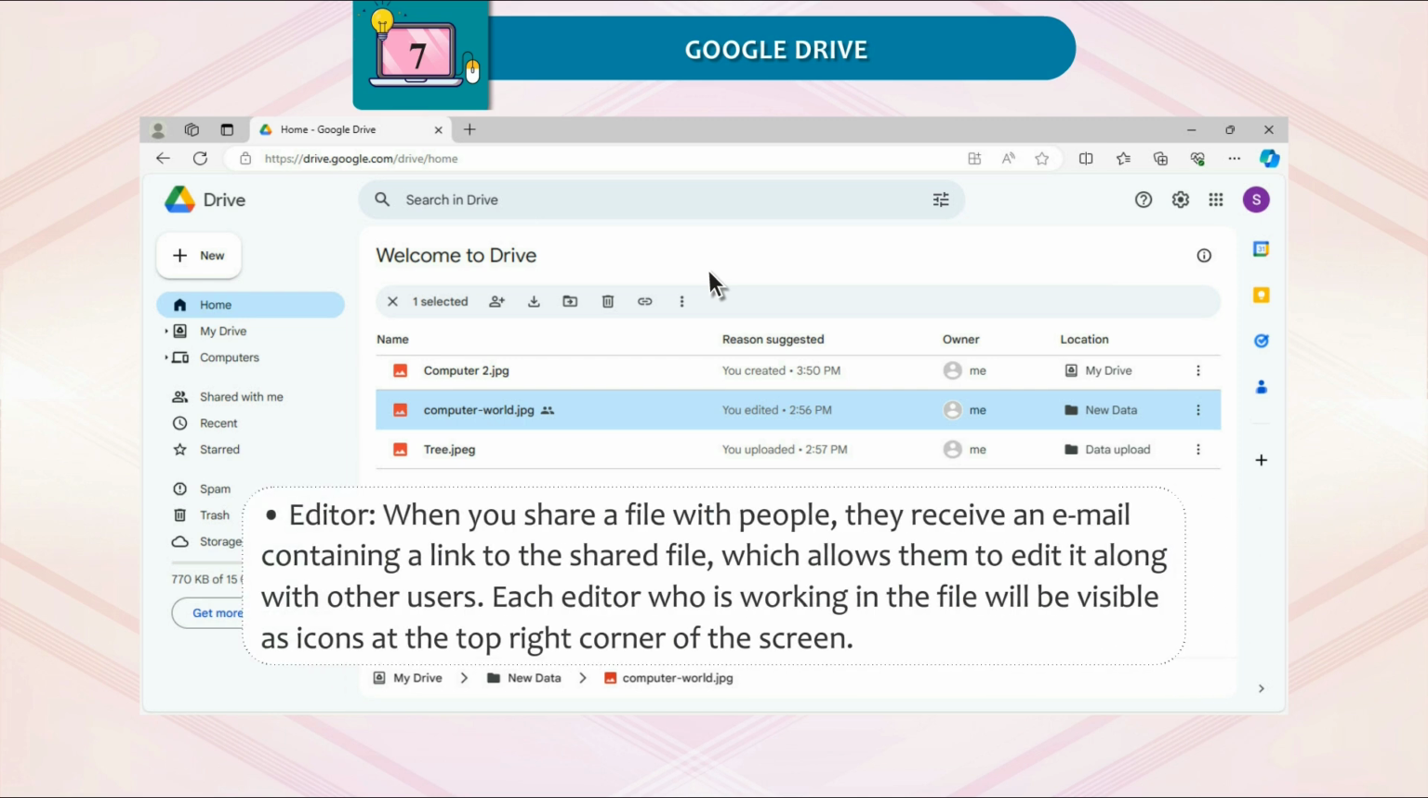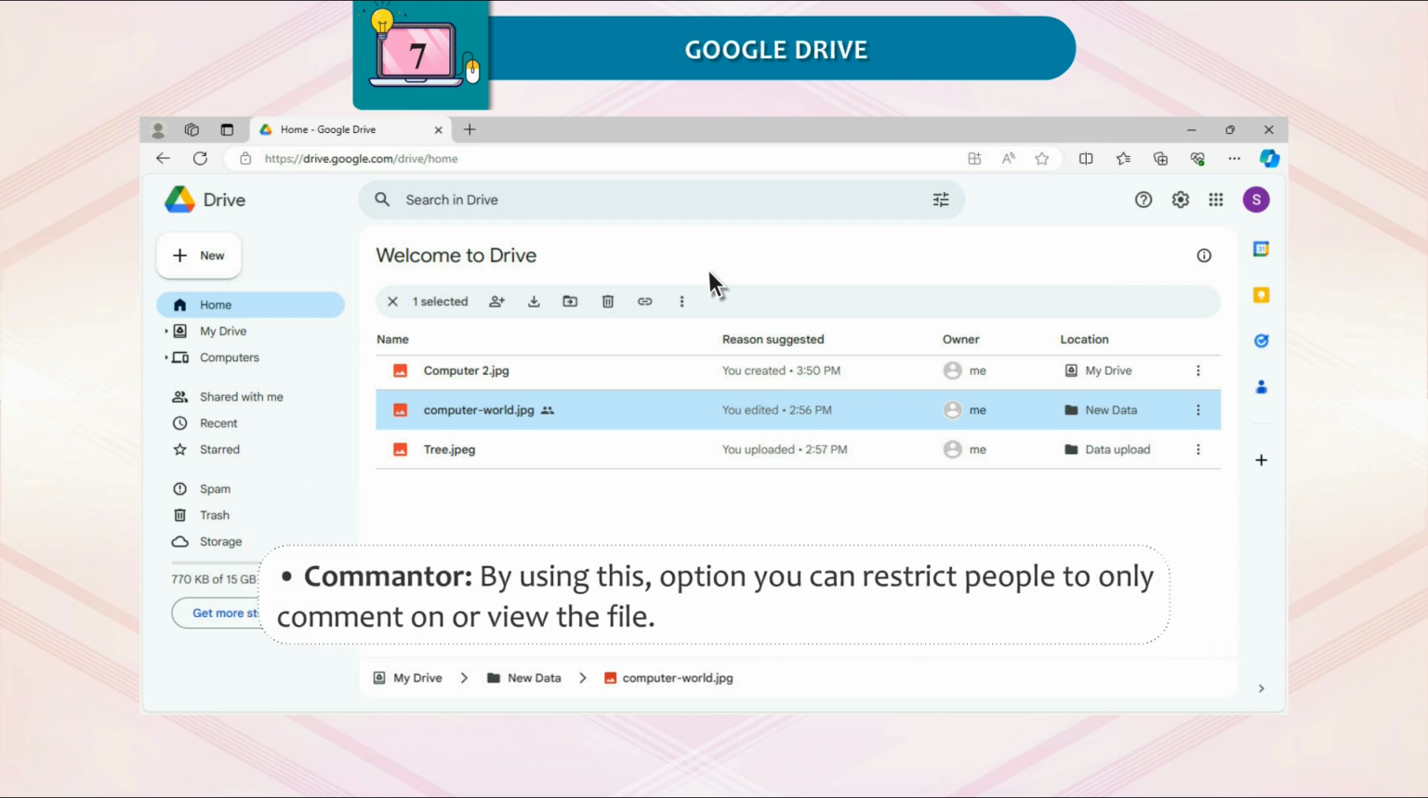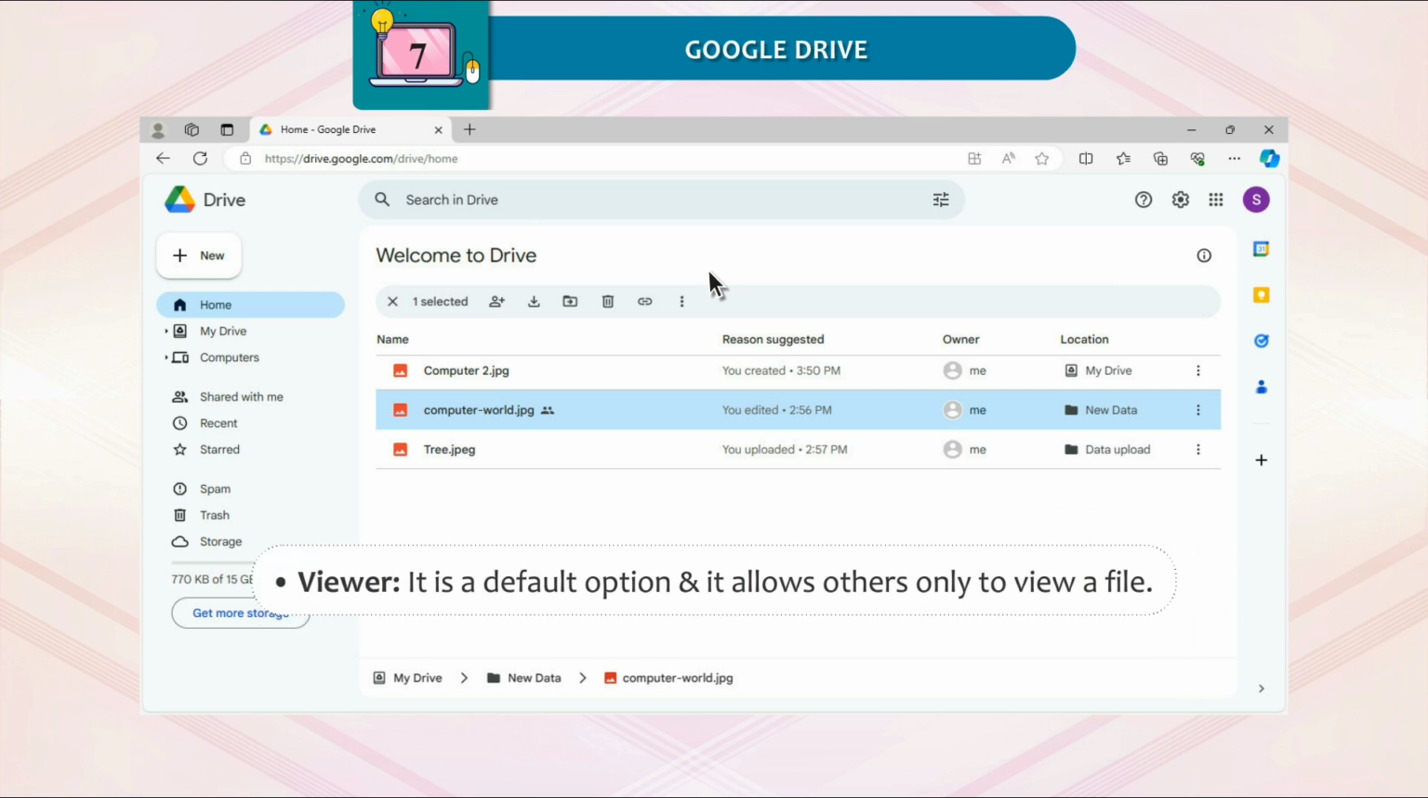Editor. When you share a file with people, they receive an email containing a link to the shared file, which allows them to edit it along with other users. Each editor who is working in the file will be visible as icons at the top right corner of the screen. Commenter. By using this option, you can restrict people to only comment on or view the file. Viewer. It is a default option and it allows other users only to view a file.